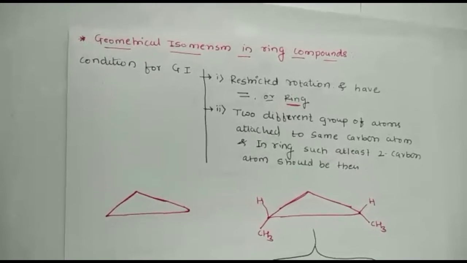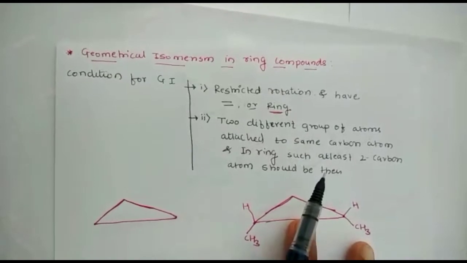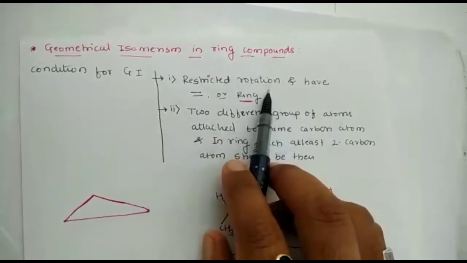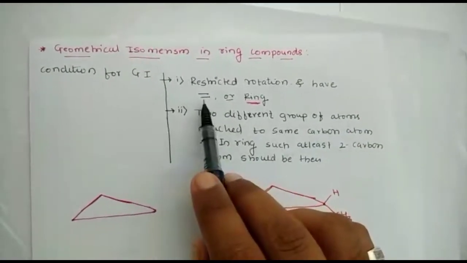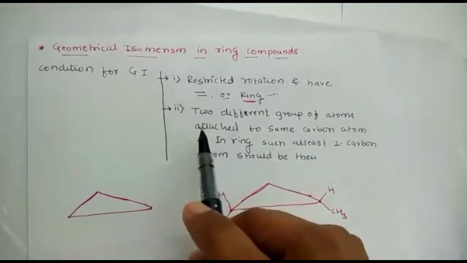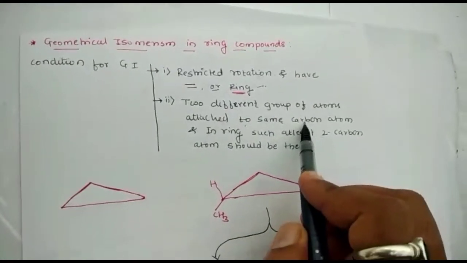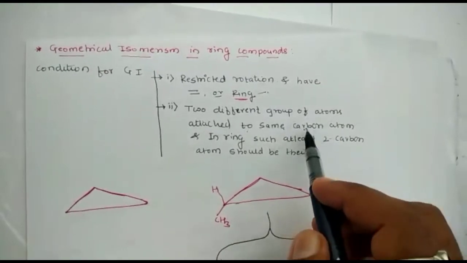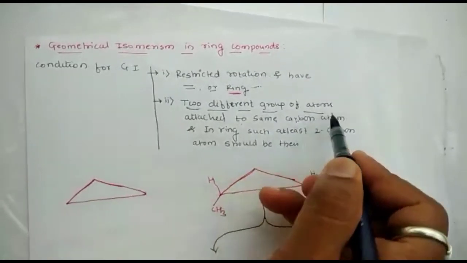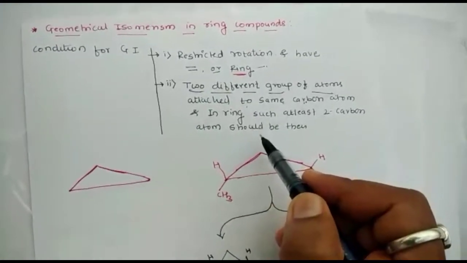Now we'll discuss geometrical isomerism in ring compounds. See the conditions for geometrical isomerism: there should be a restricted rotation, either a double bond or a ring. So it should be a ring. The second condition is that two different groups of atoms should be attached to the same carbon atom in the ring. And in a ring, at least two such carbon atoms should be there, then they will show geometrical isomerism.